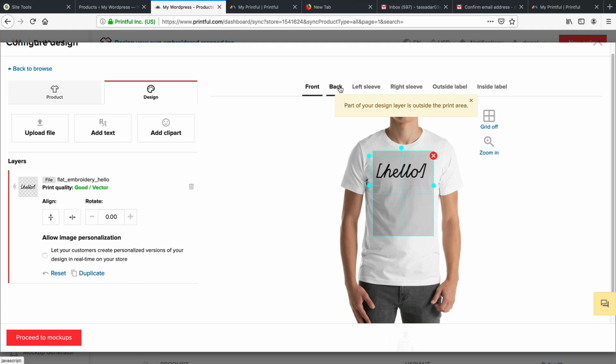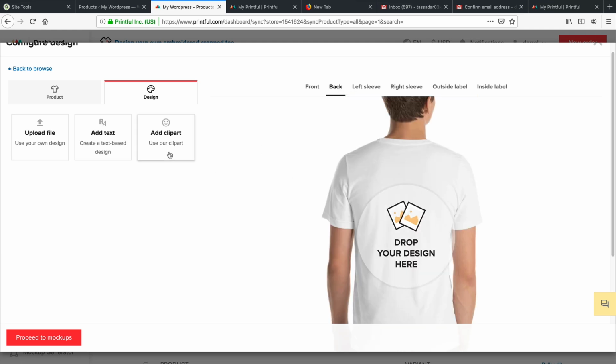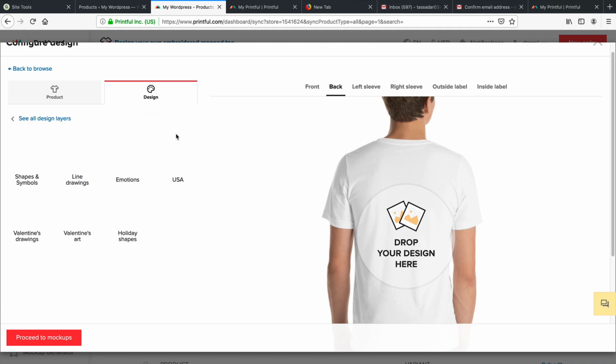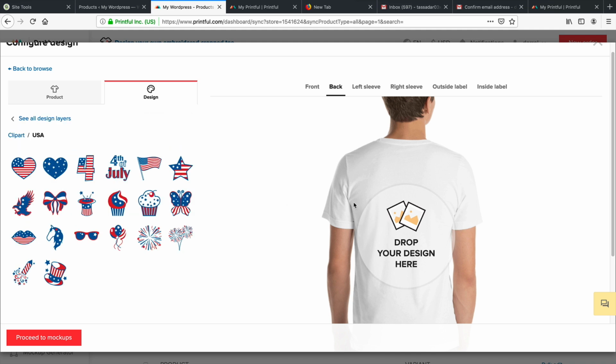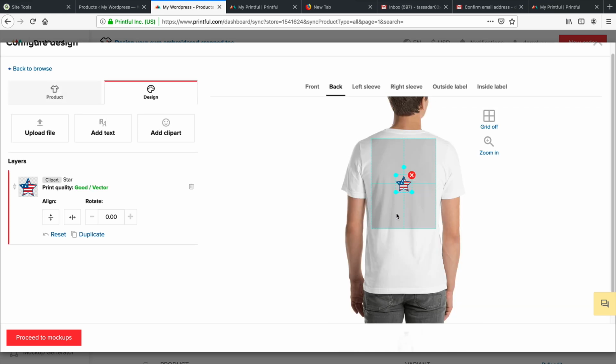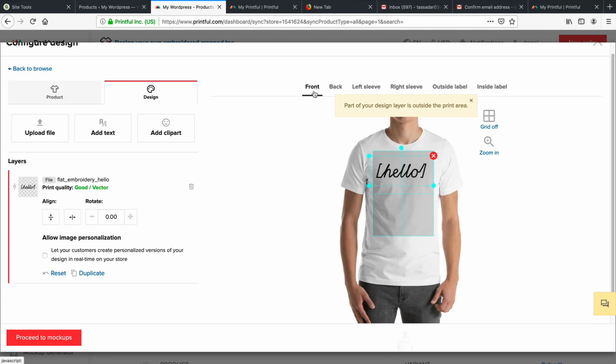And again, if you want to design the back, you can design something in the back. You can use one of their clip arts, put something here, etc. Something like this. Now, don't worry, I'm going to give you another resource on where you can find designers in just a bit. But I just wanted you to get comfortable with this and understand how it works.